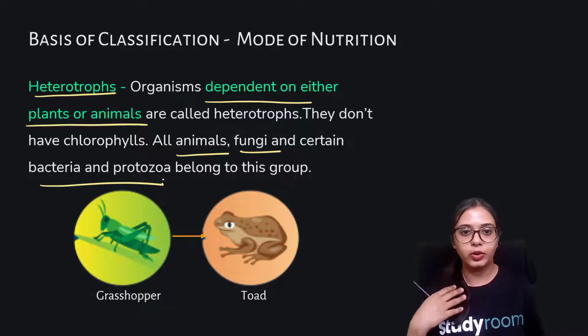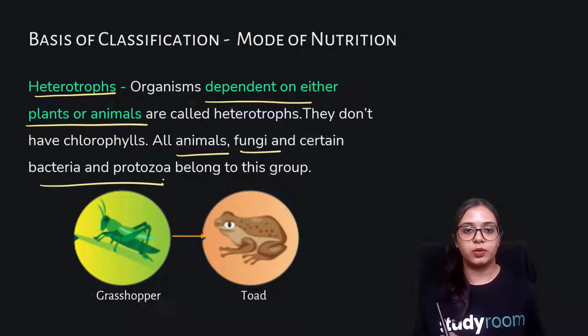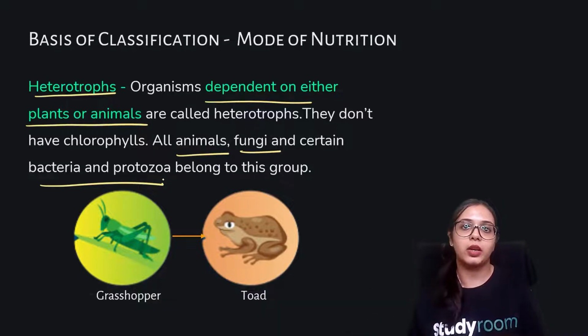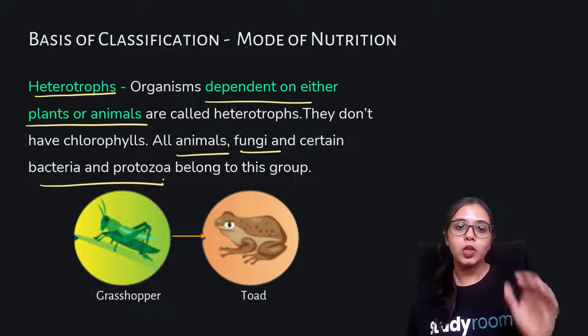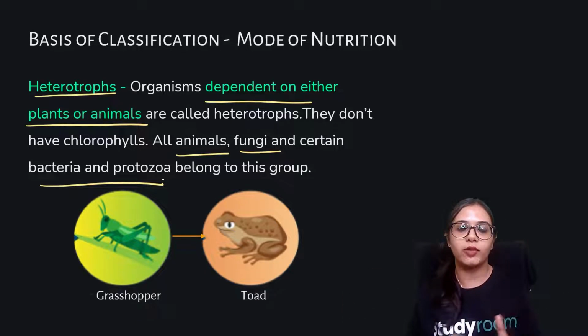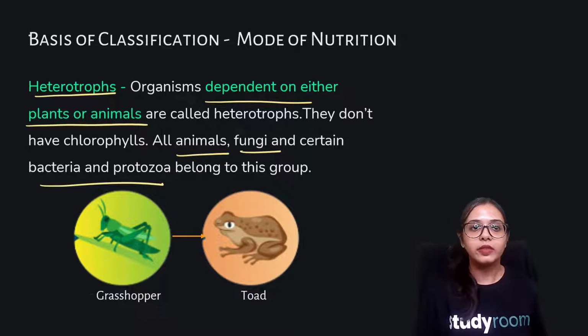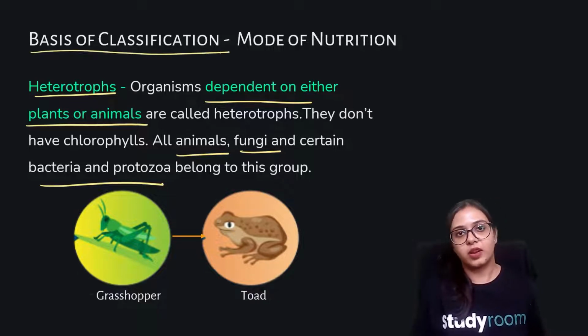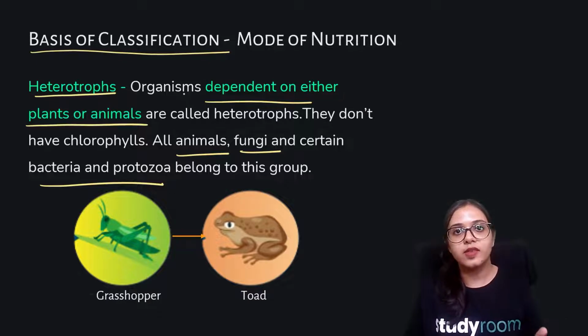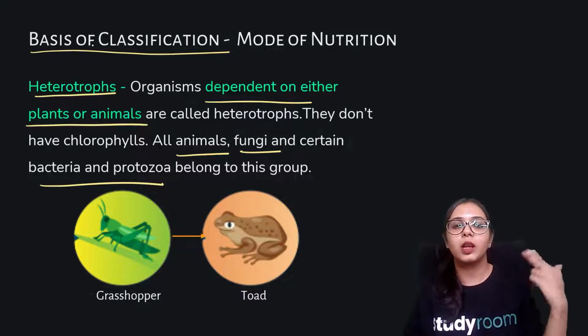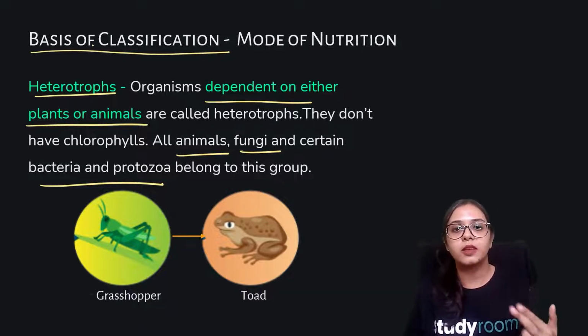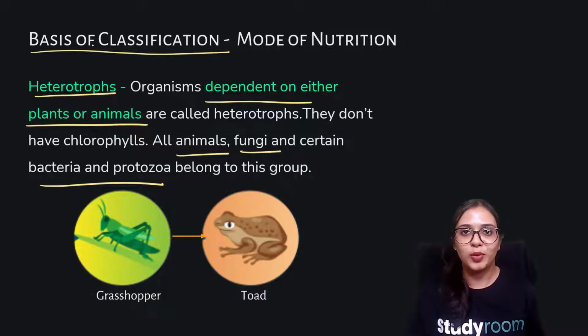I know that I'm using terms like fungi or bacteria, so we will be coming to a broader classification, and we will learn why I am dividing fungi from animals, what the criteria and the basis are. We'll be learning all of that. But first, let's learn what the basis of classification is. So we know there is the nature of cells, prokaryotes or eukaryotes, the number of cells, unicellular or multicellular, and now we have seen the mode of nutrition.